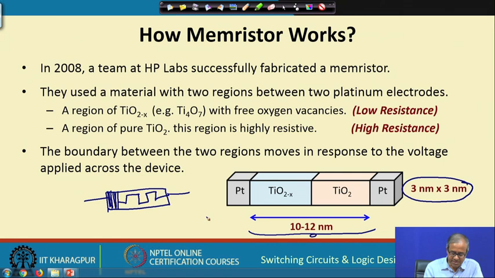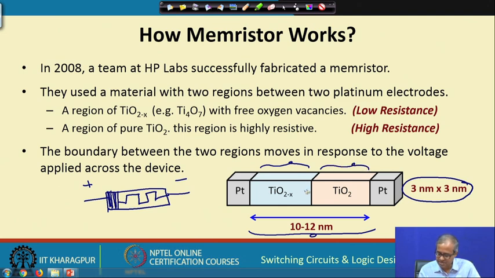The idea was that if I apply a positive voltage on this side and a negative voltage on this side, then this boundary will be moving to the right, because oxygen vacancies are positively charged. They will be repelled by this positive, they will be moving right, and this is a region of low resistance and this is a region of high resistance.